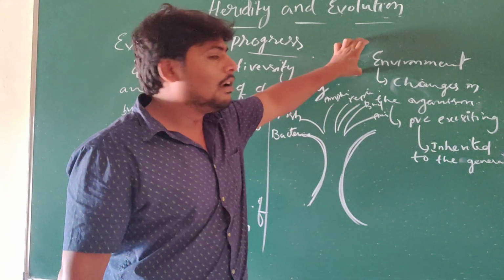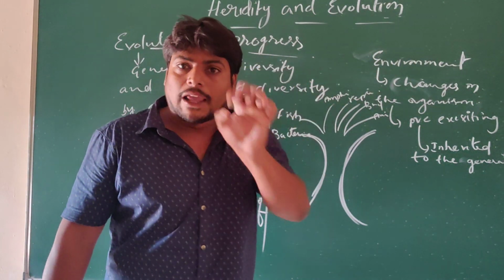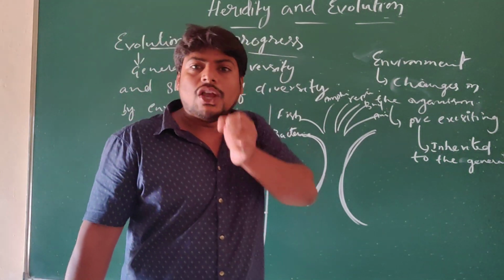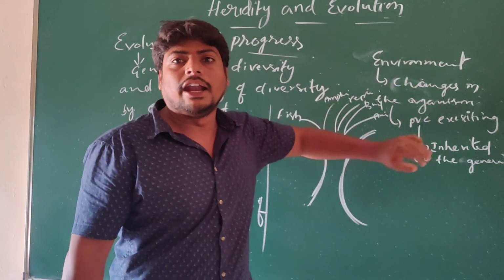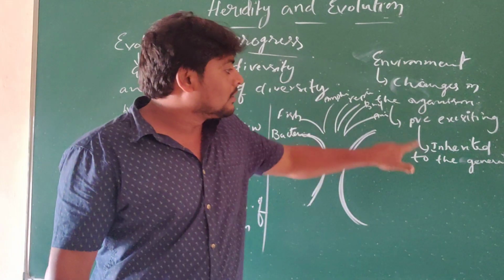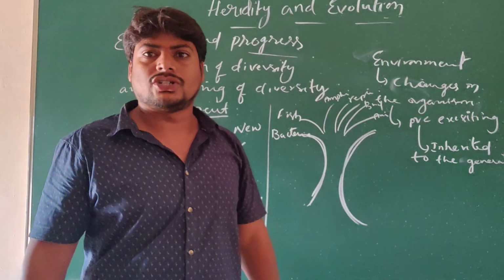Understand? So under the environment, what is happening here? Natural selection as well as genetic drift cause changes in the structure of the organisms. These changes occur in pre-existing organisms and are inherited by the next generation.